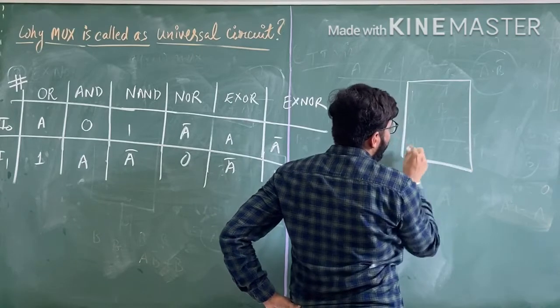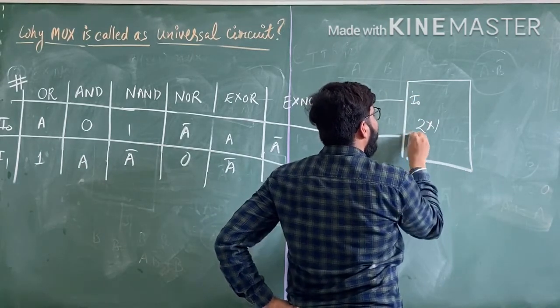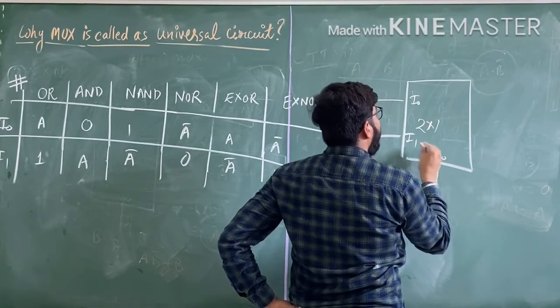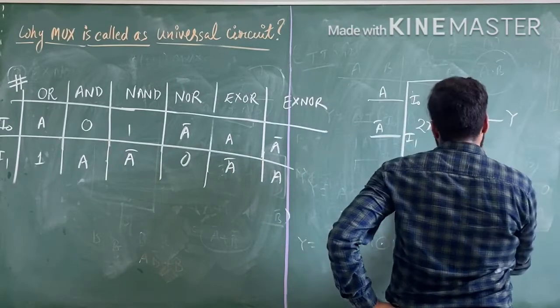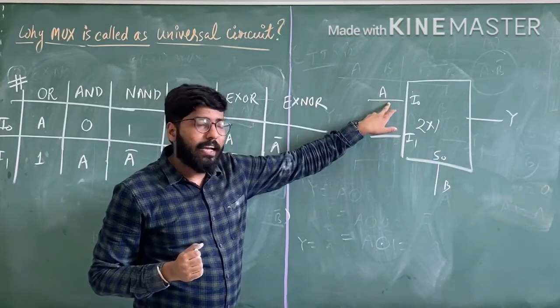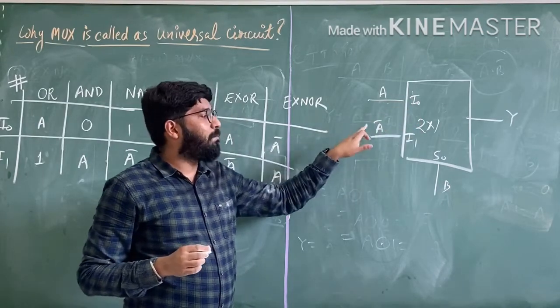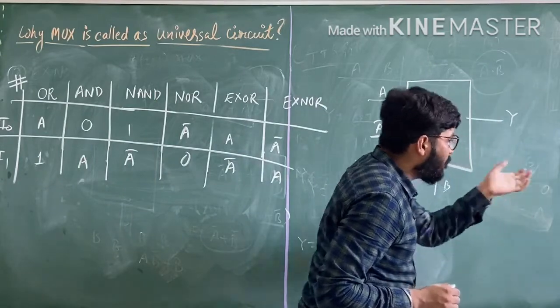Suppose this is the 2 cross 1 mux. This is I0, this is I1, and this is select. If this is A, this is A complement, and this is B, we have to find the output. Suppose we apply the A input to I0 and A complement to I1, and the select input line is B, and we ask for the output.